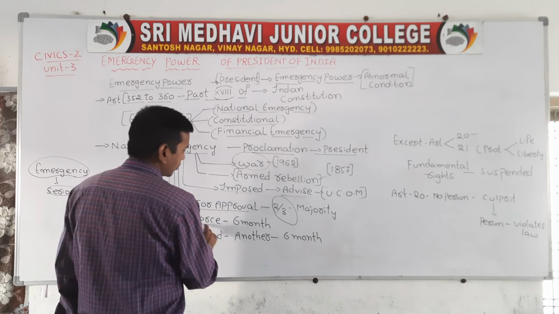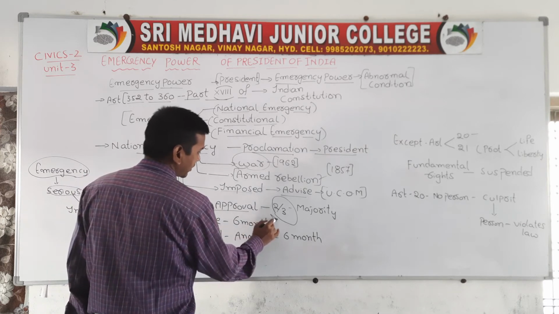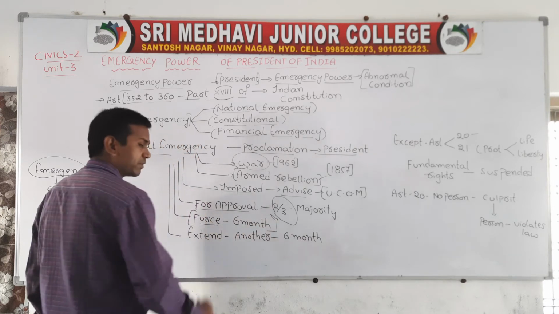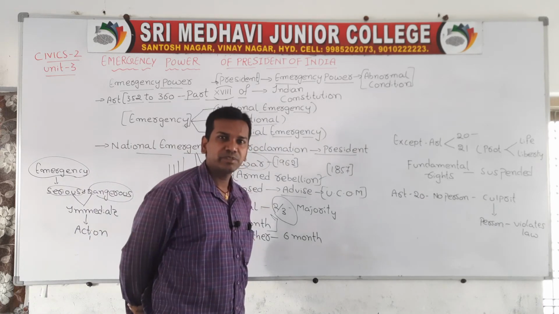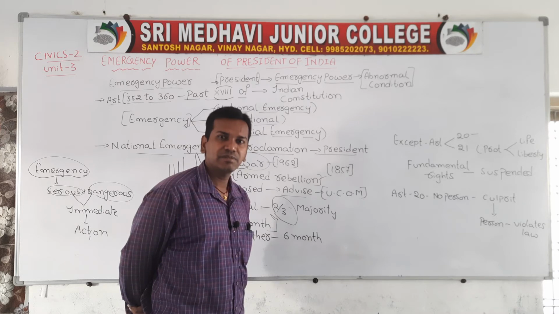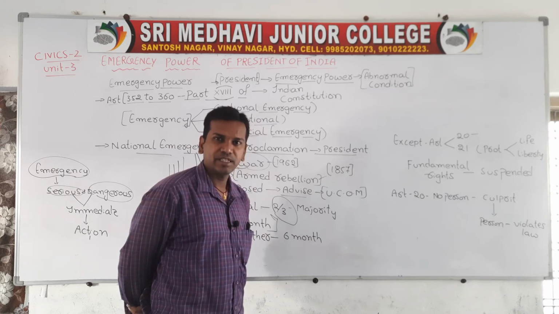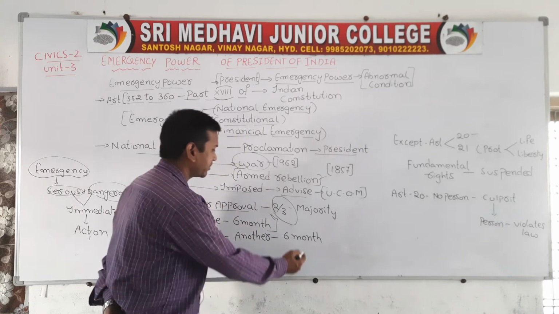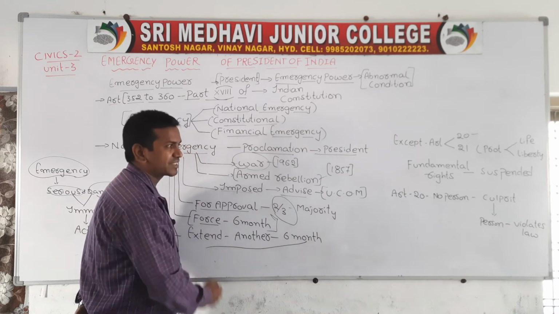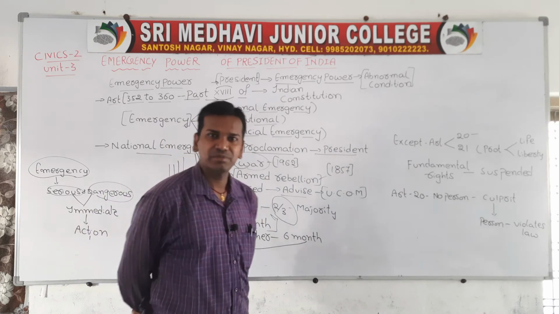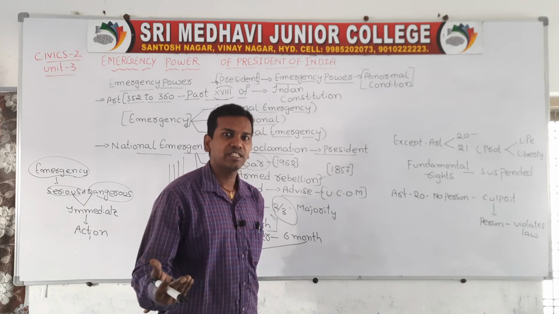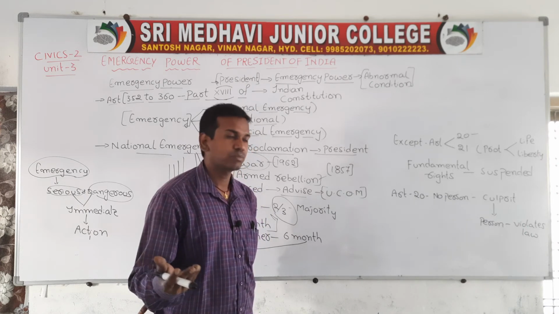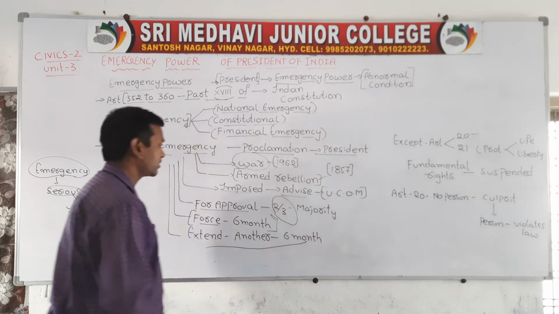Now, fourth, the president can declare an emergency for a period of 6 months. Whenever the emergency is declared, it depends upon the president for how many months he can declare. Normally, when the emergency is declared, it will be declared for 6 months, and for the next 6 months it can be extended. If he wants to extend the emergency period for one more 6 months, he is able to extend it for 6 months more. So that mainly depends upon that point.